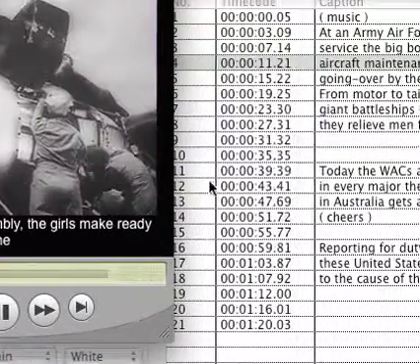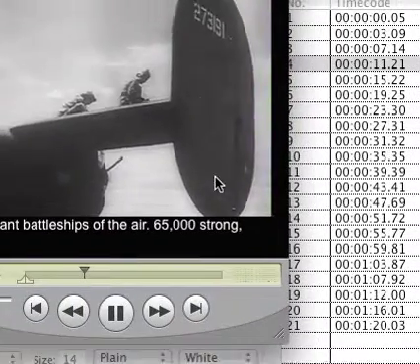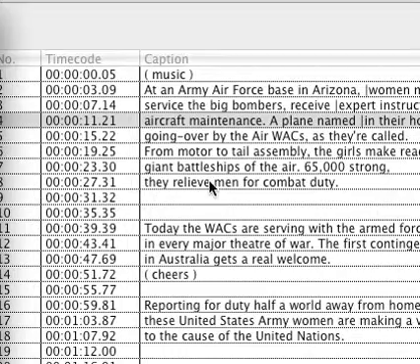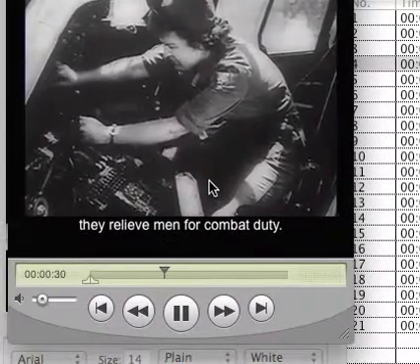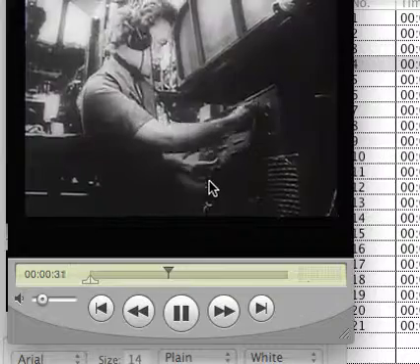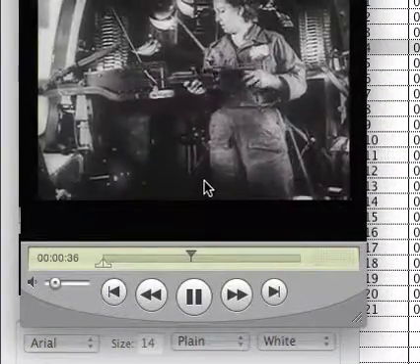And you'll see that that pipe symbol doesn't show up in your final export. Now, at some points, I put a blank caption in so that the captions would expire. You'll see it coming up here. Okay, that's a blank caption. Otherwise, the last caption would still be up.